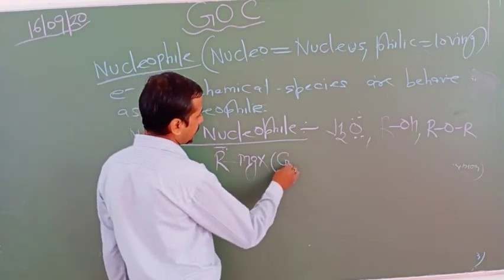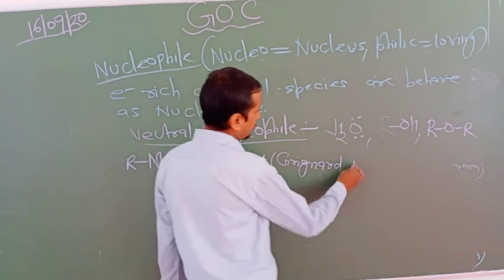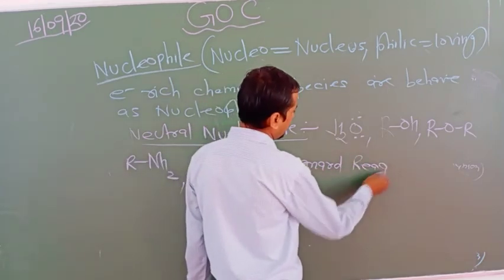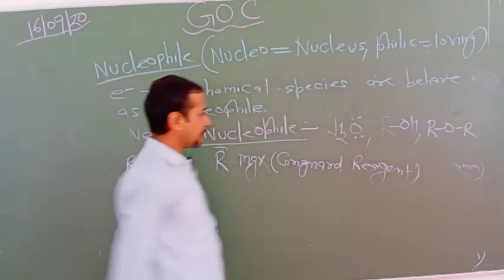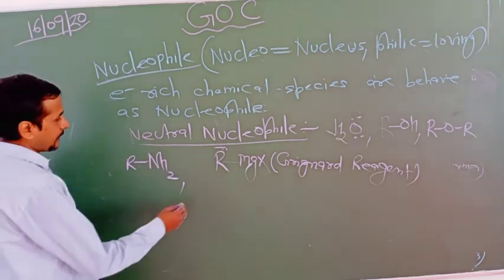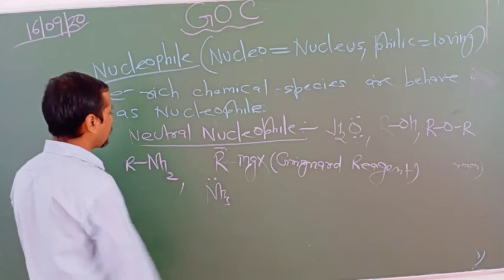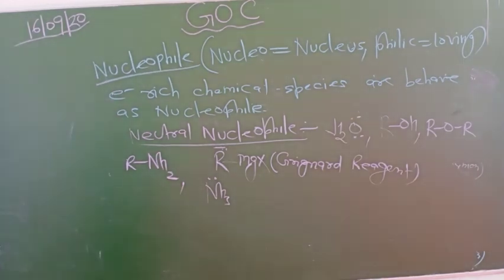RMgX is known as Grignard reagent. This is also a very important point you have to know for board examinations. Some more examples you can note down: ammonia also works as nucleophile. So these are some basic examples of nucleophile.